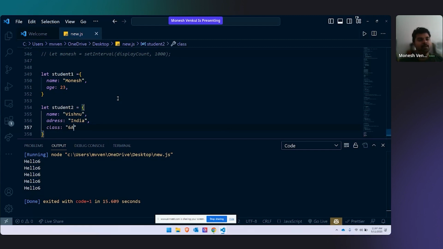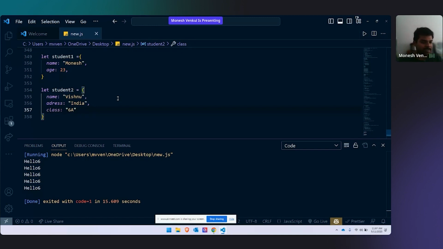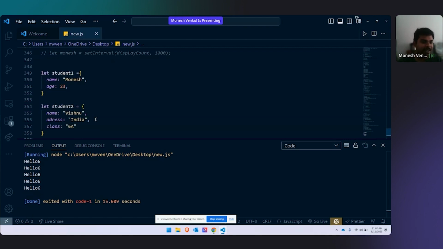Now, do you see any problem with this storage method? Can someone identify the problem here? I can still create student 3, student 4. If 60 students are there, I have to write 60 students. That is okay, I need to mention them again and again. There is also a second, main problem with this kind of storing: different numbers of properties. Creating multiple objects takes a lot of memory.